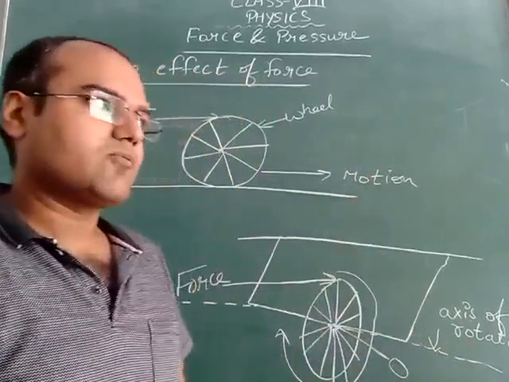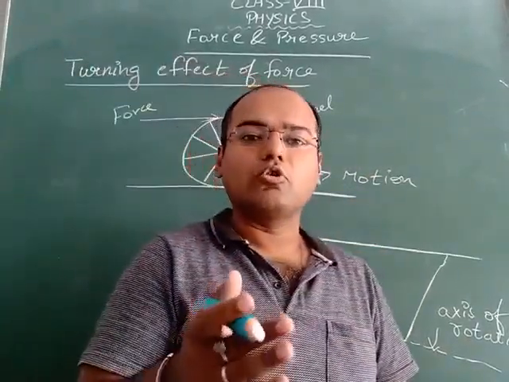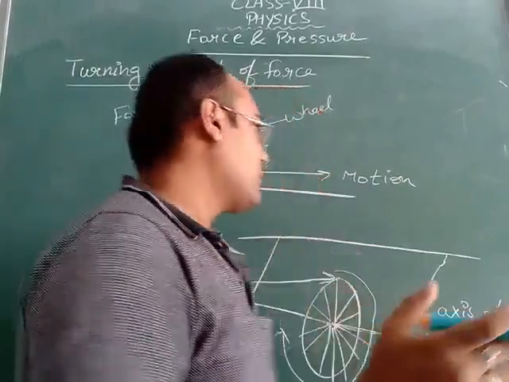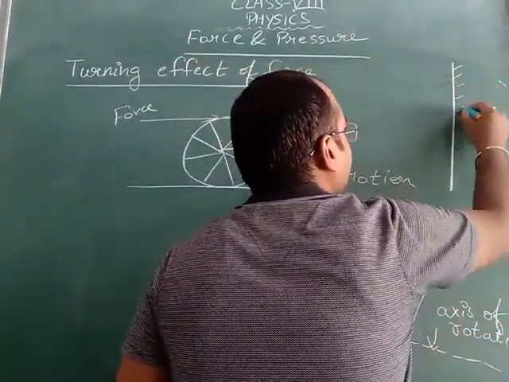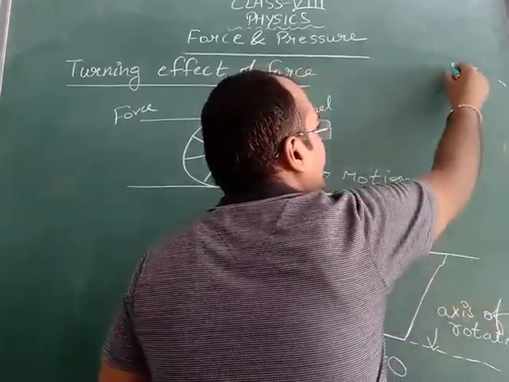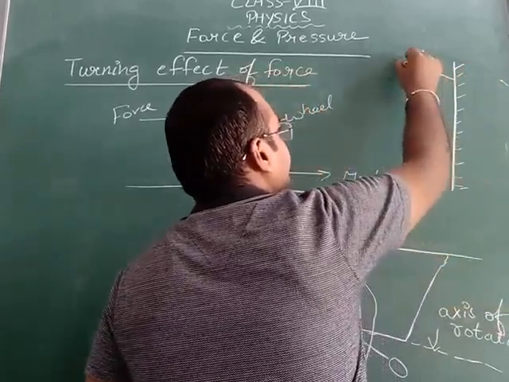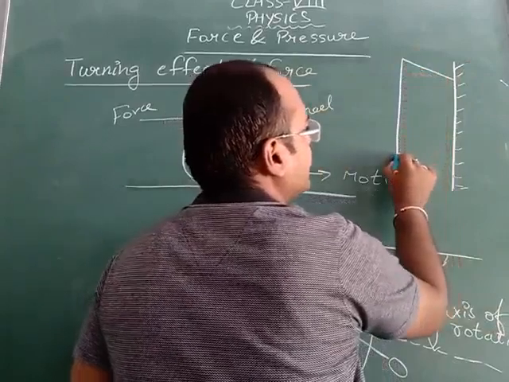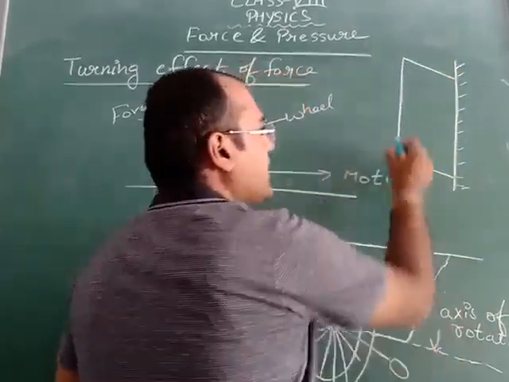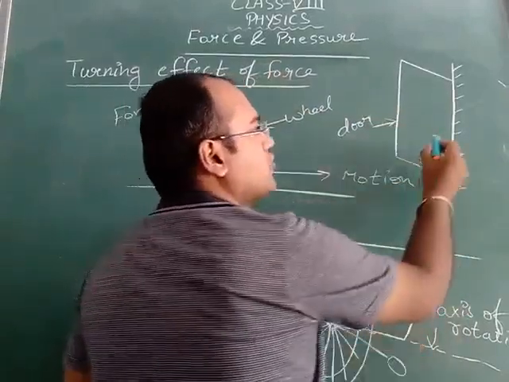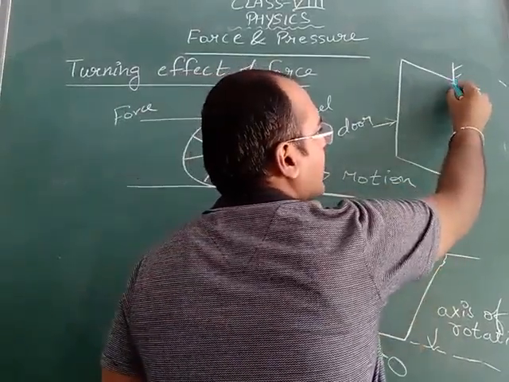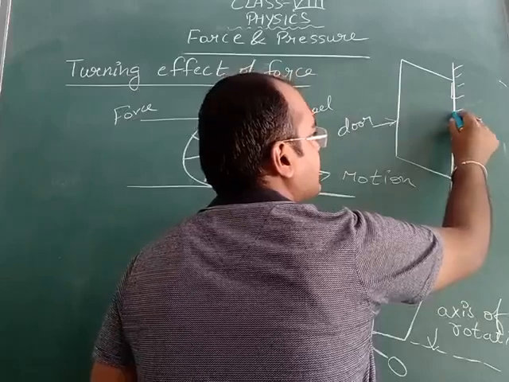One more example is of the doors of a room. This is the wall, and this is the door. And you know very well this door is attached to the wall with the help of hinges.